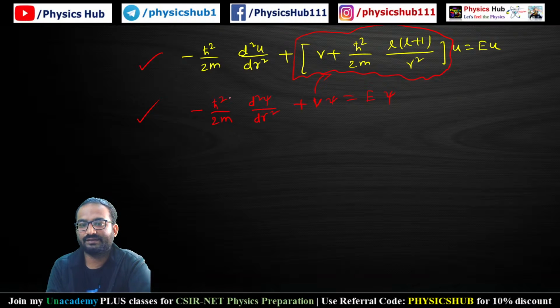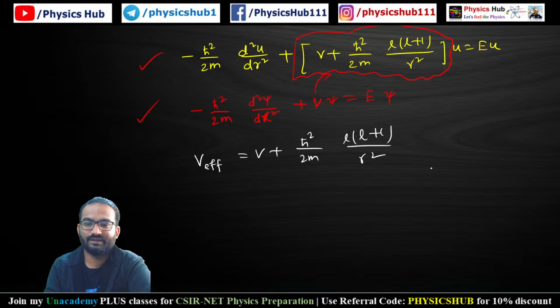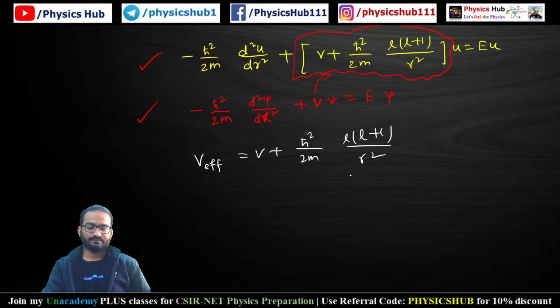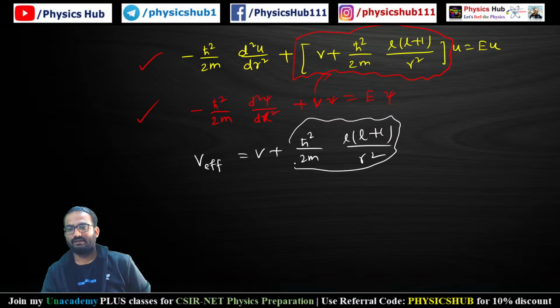Minus ħ²/2m d²ψ/dx², let's say the one dimensional Schrodinger equation. So we are comparing it with the one dimensional Schrodinger equation, and we see this V is giving you some V effective, which equals V plus ħ²/2m into l(l+1) divided by r². So this expression contains this extra term. This extra term is known as the centrifugal term.